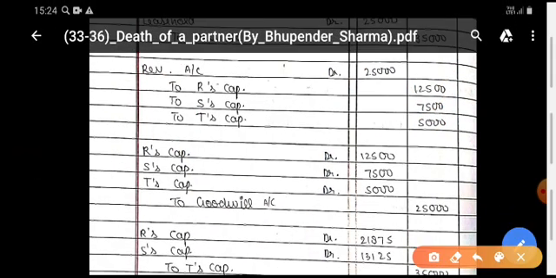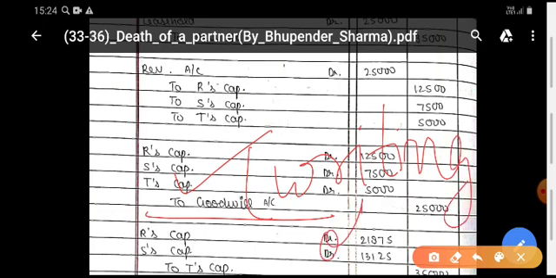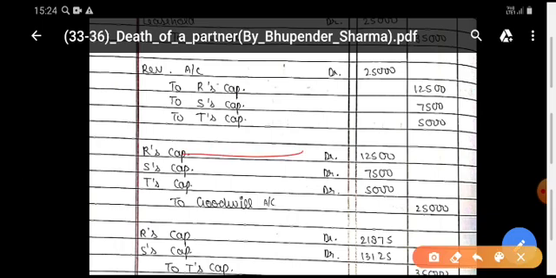You have learned this adjustment related to goodwill. It is the old goodwill given in the balance sheet. Now you are passing the entry of writing off the old goodwill. You will decrease the capital accounts of the partners: R's capital account debit, S's capital account debit, T's capital account debit. You are decreasing the capital. And you have closed the goodwill account. When you close any asset account, it is credited.